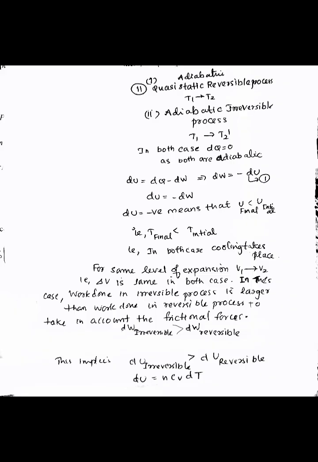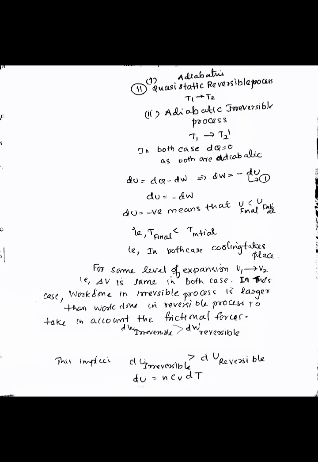Here actually two processes are taking place. One is the adiabatic quasi-static reversible process, and the other is the adiabatic irreversible process. In the reversible process, the temperature is changing from T1 to T2, and in the irreversible process, the temperature is changing from T1 to T2 dash.